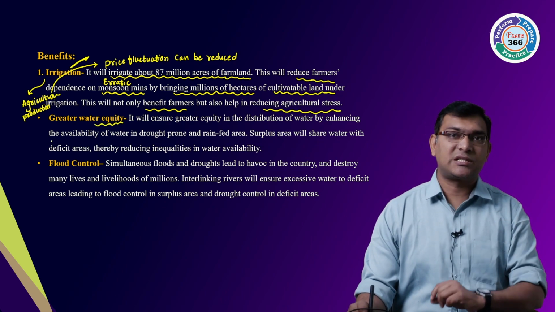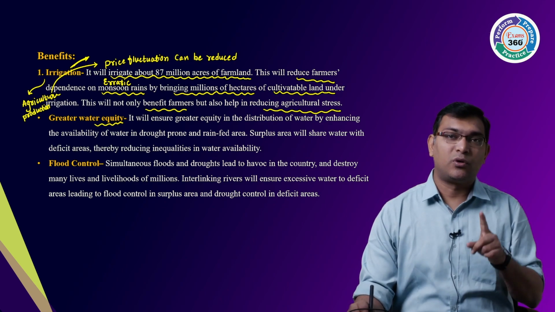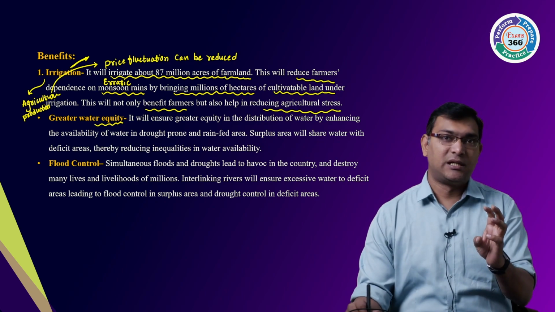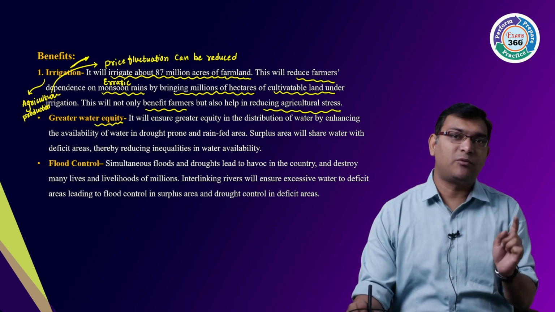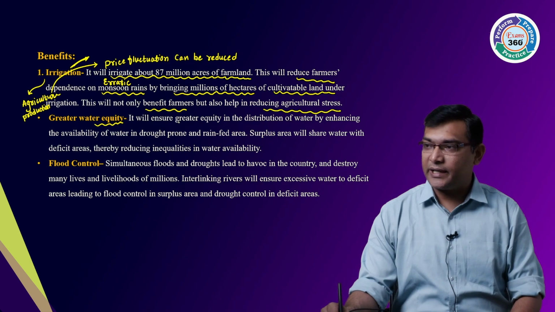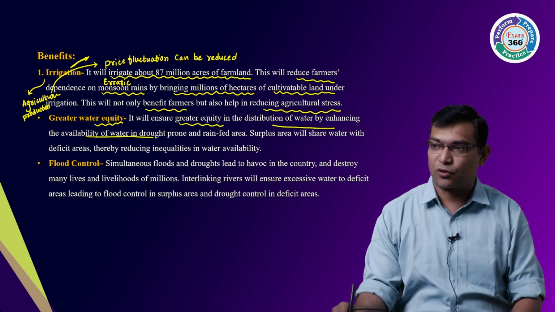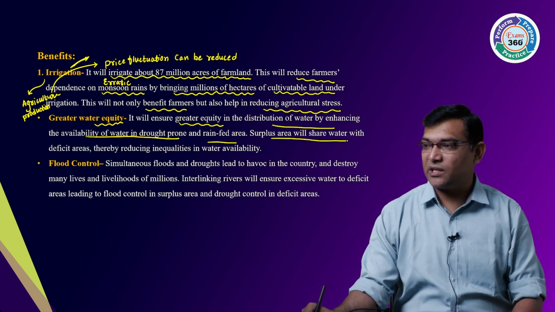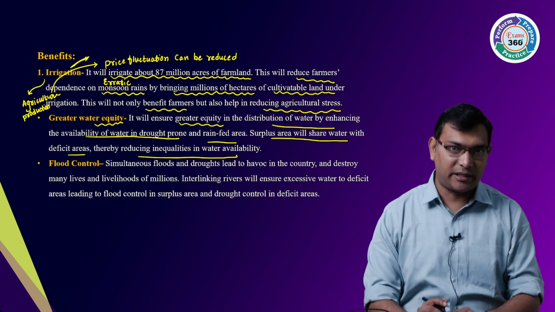There are water stressed regions in India. If you are interlinking projects for those regions which are water stressed, then water scarcity can be reduced. So it will ensure greater equity in the distribution of water by enhancing the availability of water in drought prone areas and rain fed areas. Surplus areas will share water with deficit areas, thereby reducing inequalities in water availability.